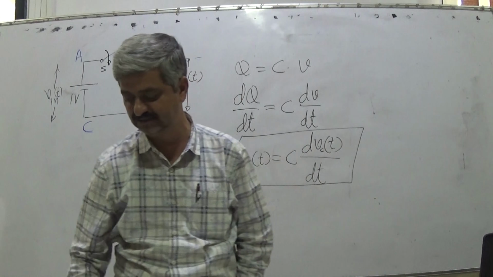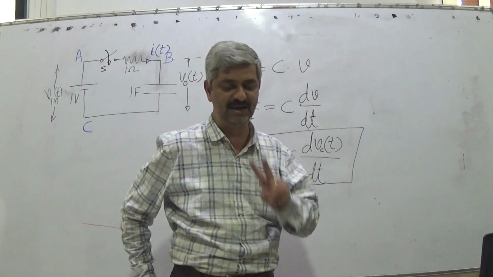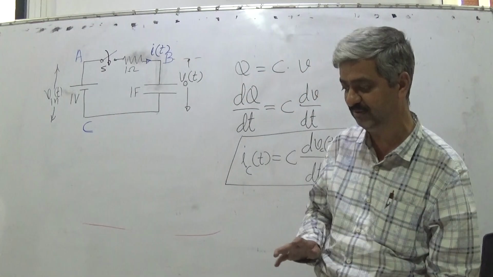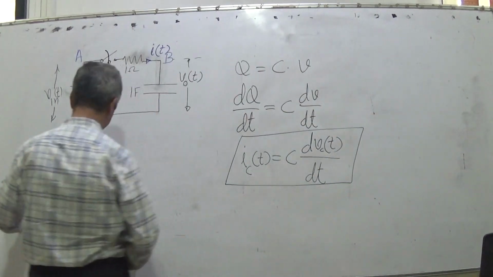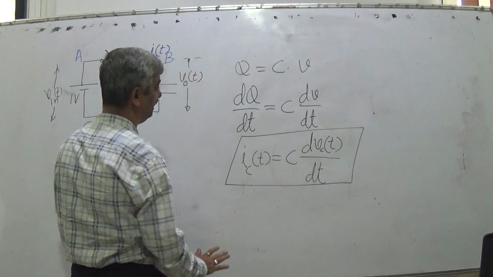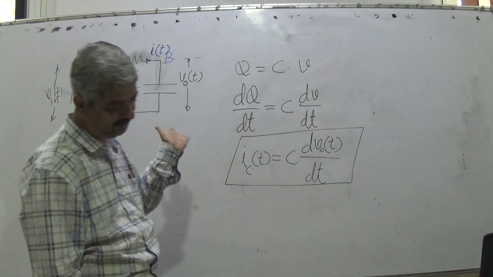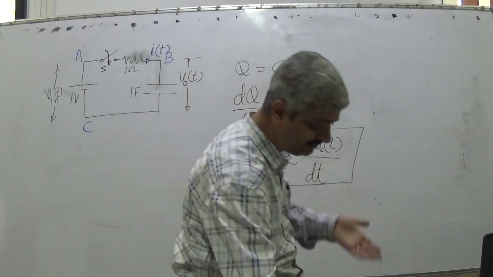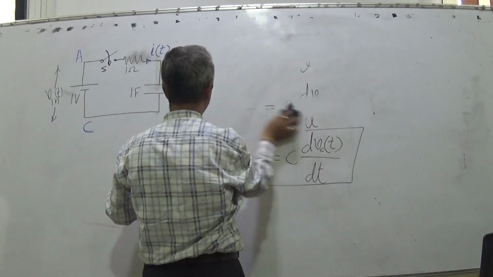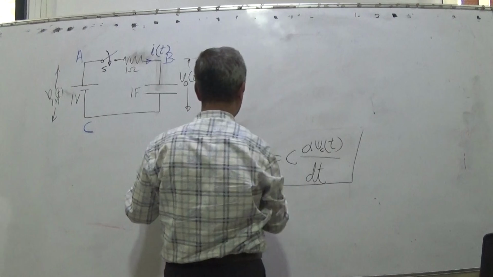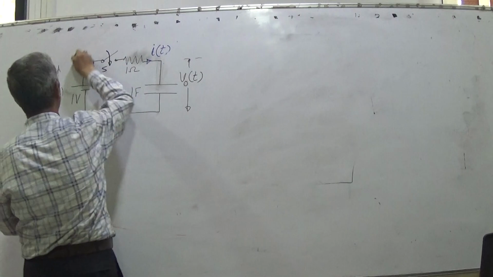So capacitor possesses a differential relationship between current and voltage, and this differential relationship leads to a differential equation. Today I will complete the differential equation and you should try to solve it on your own, otherwise we can solve it. It is very simple in the sense that this A and B is now not needed, we can remove it.